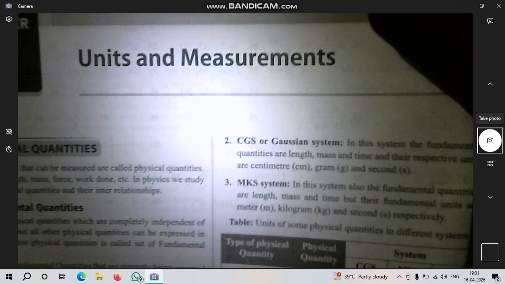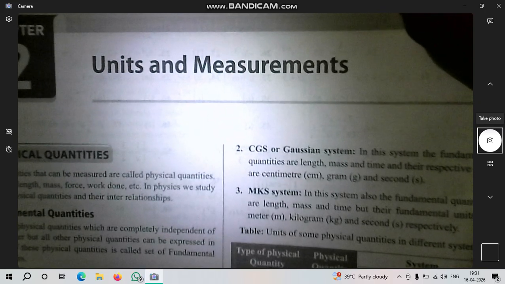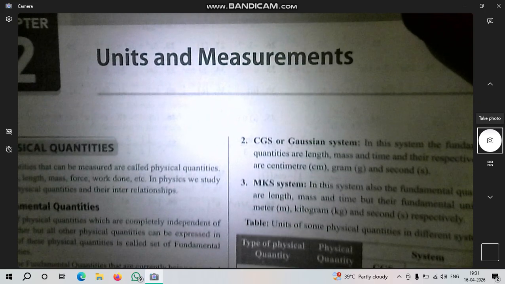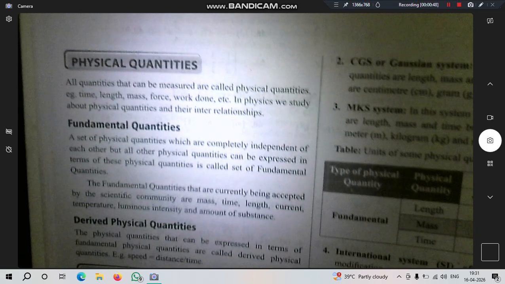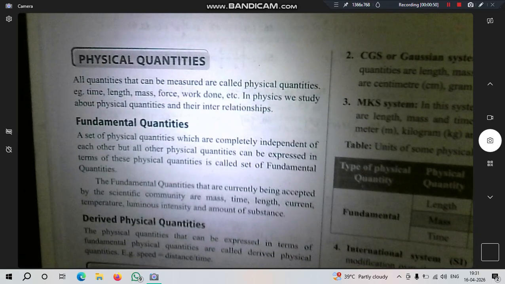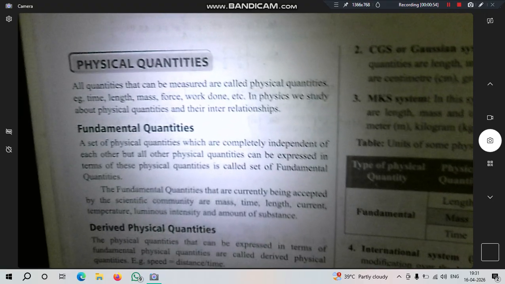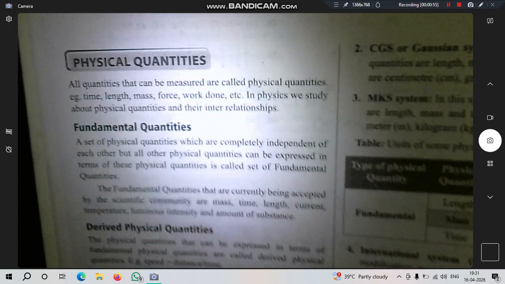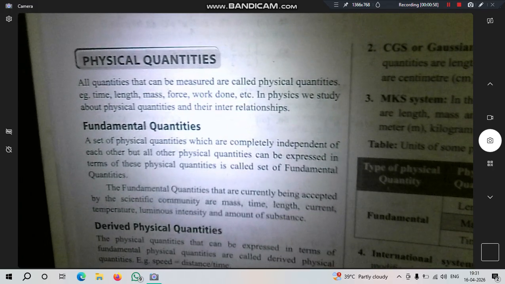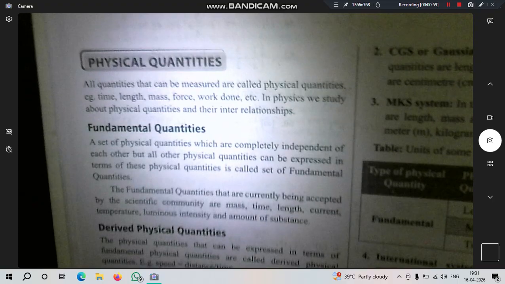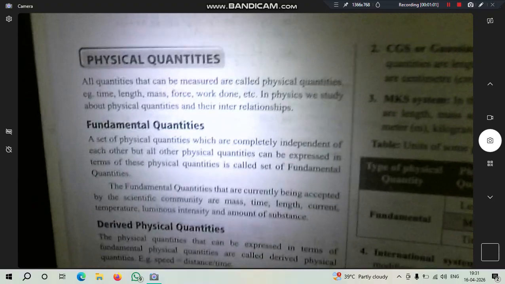So as you can see, this is our chapter, units and measurements. There are some important topics, that is physical quantities. All quantities that can be measured are called physical quantities. Example: time, length, mass, force, work done, etc.